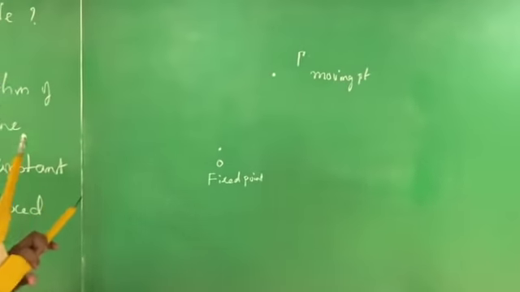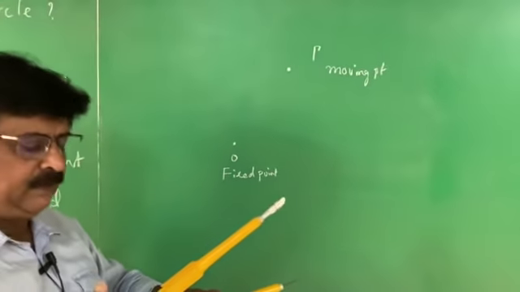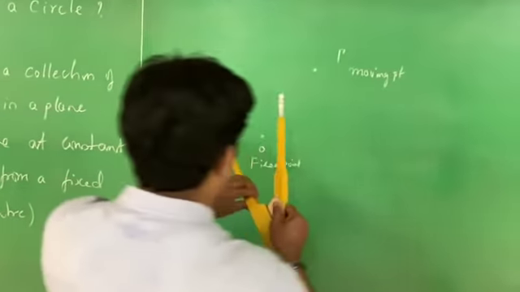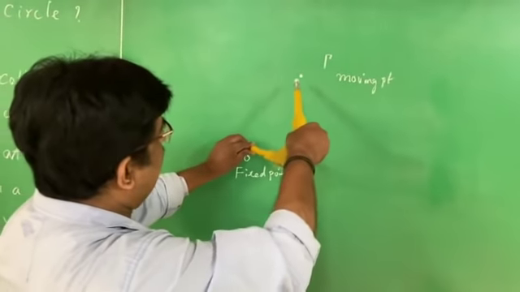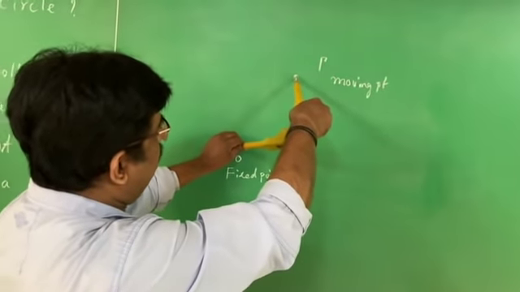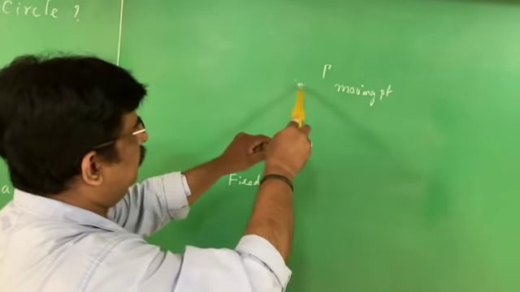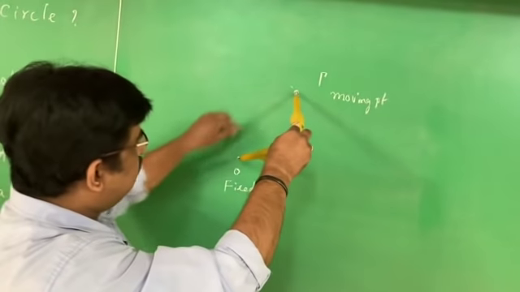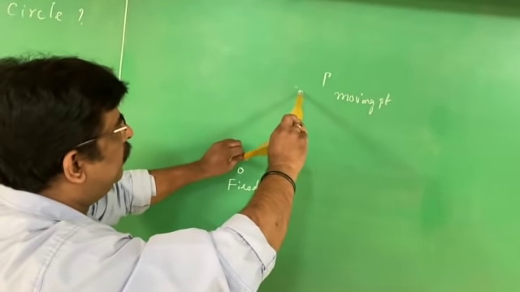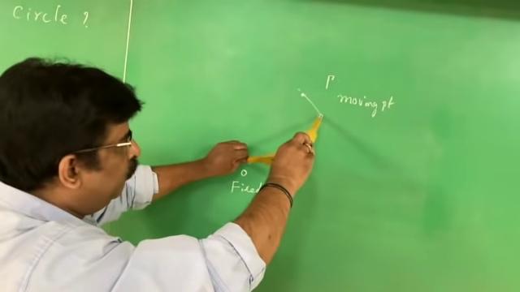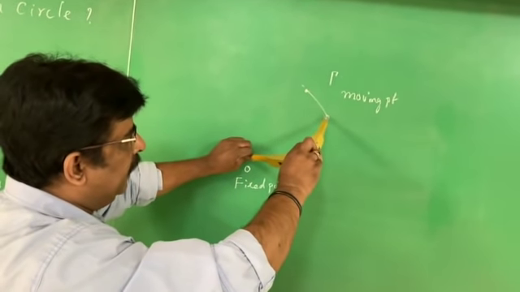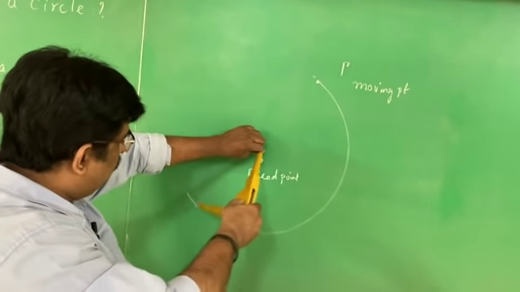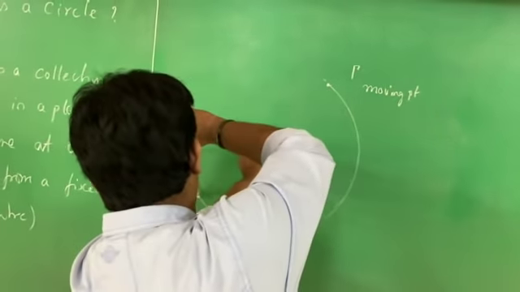According to the definition given in some of the books of higher order, see how the compass works. Compass works like this. This point is fixed. This point is a moving point. See, this is moved. It is a moving point. Circle is defined as the locus of a moving point on a plane.